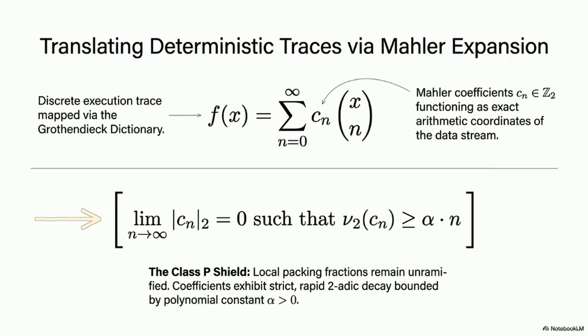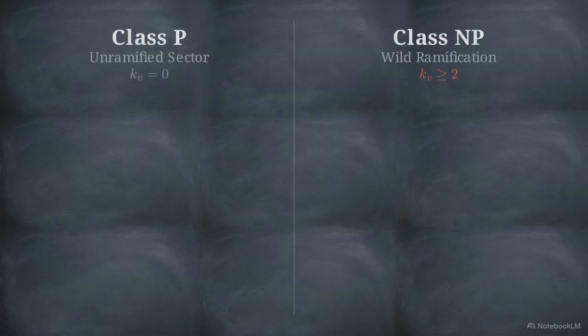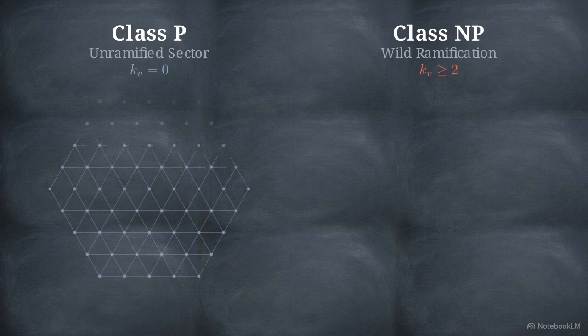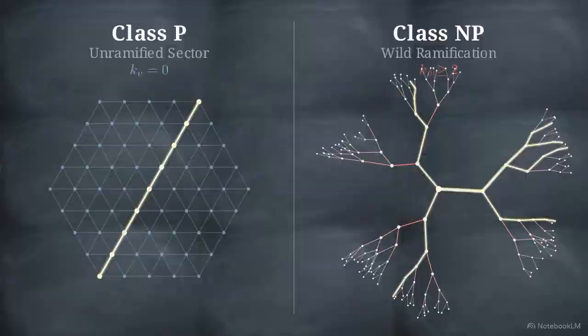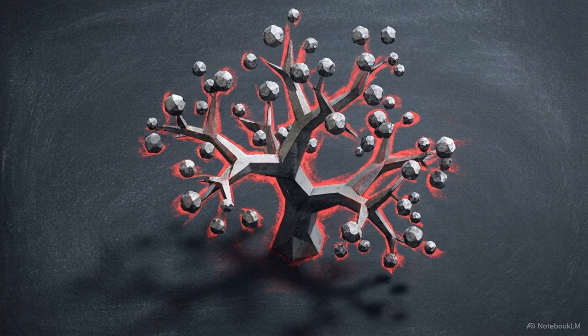These coefficients must exhibit rapid p-adic decay, ensuring the geometry remains uniformly convergent and bounded. When an algorithm stays within these bounds, it forms a stable, unramified variety. This establishes the deterministic baseline needed to compare against the chaotic search spaces of NP-complete problems. The conflict occurs when we introduce the wildly ramified branching of an NP-complete search tree.